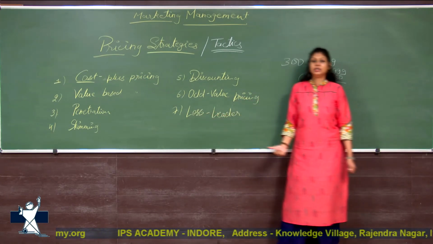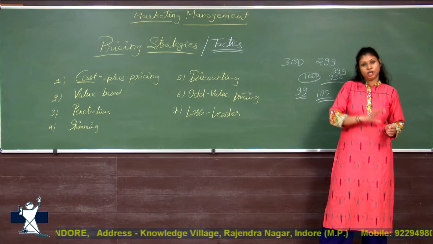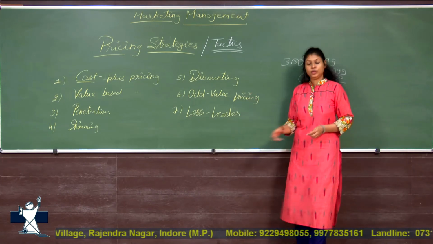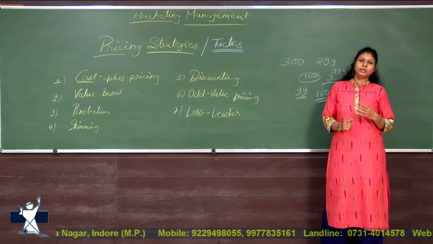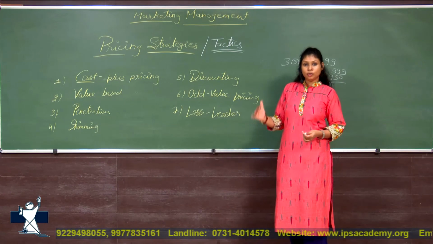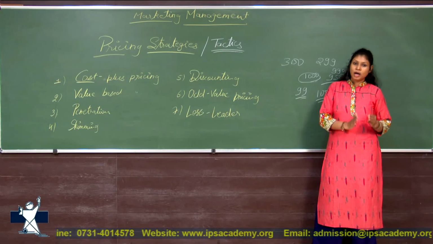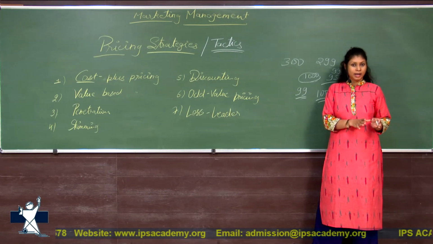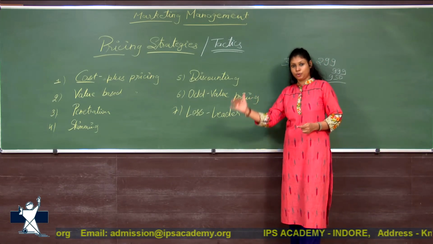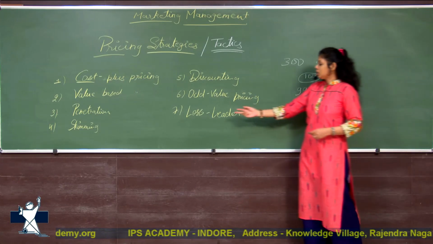Now the seventh one is loss leader. Loss leader is selling one product at a loss, but covering that loss by selling another product at a profit. Generally, it happens when you want to clear the obsolete and outdated stock, when one product's demand is getting lower, or when the decline phase of a certain product comes. Then you have to clear that stock, selling it at a low price or at a loss, but you're covering that by selling another new product or launching a new product at a higher price. So this way you're covering the price. So this is loss leader.